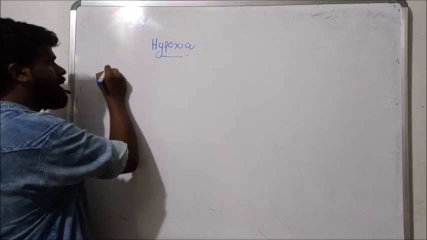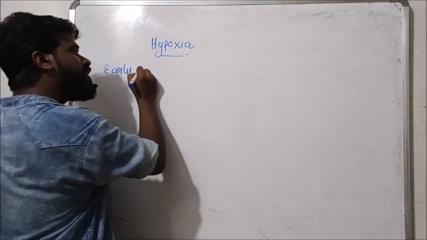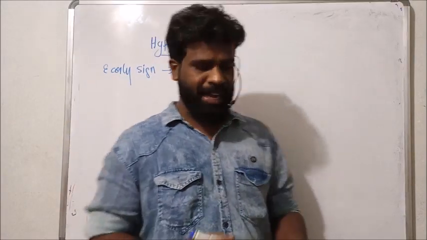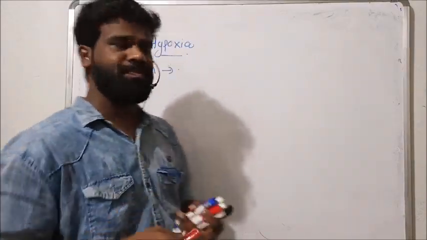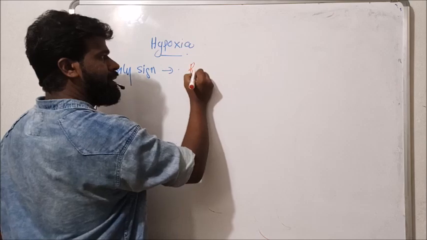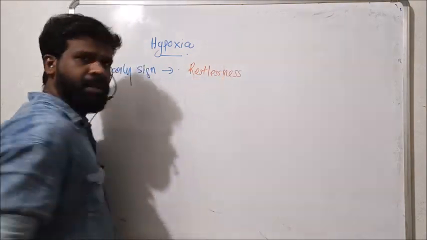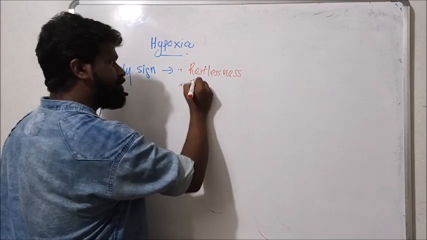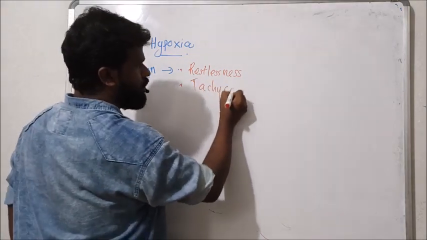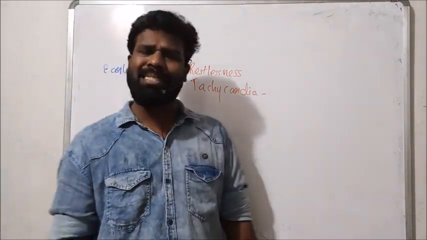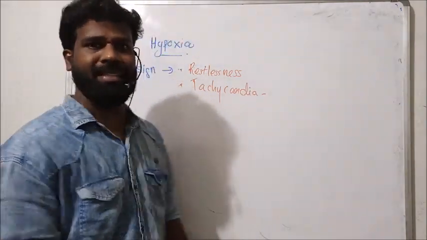Then the early signs of hypoxia include restlessness, then tachycardia. What is tachycardia? Tachycardia means abnormal increase in heart rate.